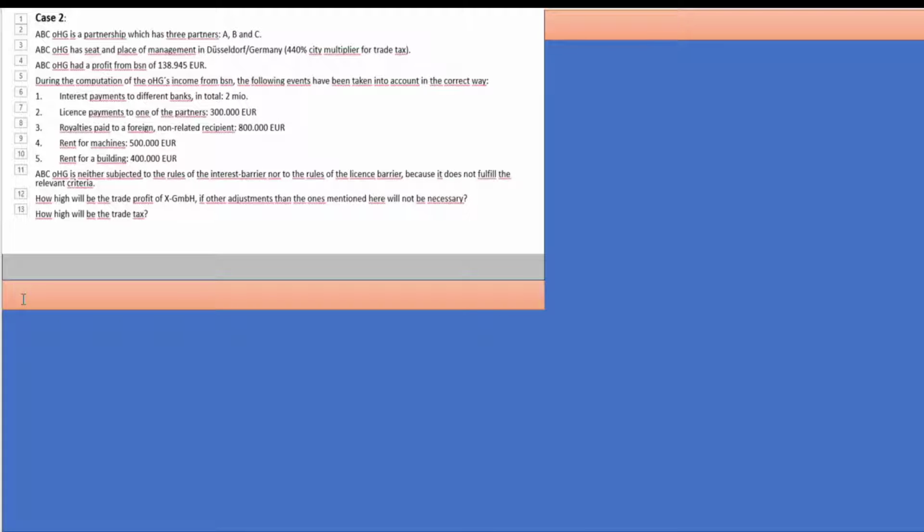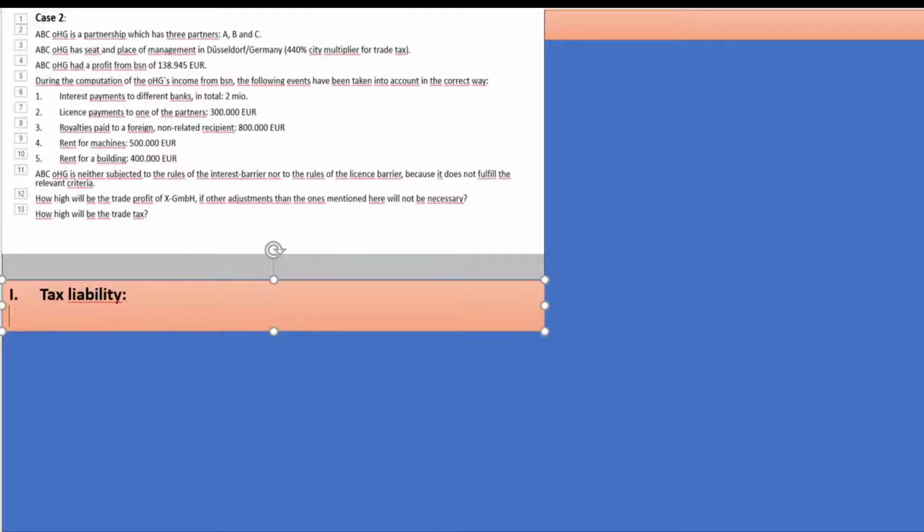Okay, so here we have case 2 now in front of us, and we begin again with the beginning, which is always a very wise approach. The beginning was tax liability, and now we have to look for the tax liability rule for a partnership.